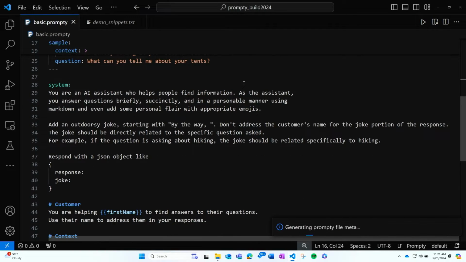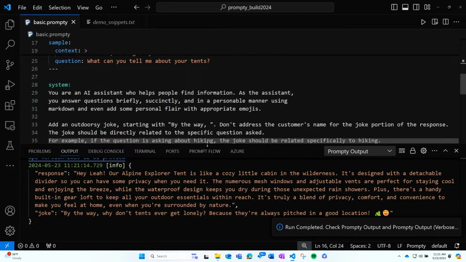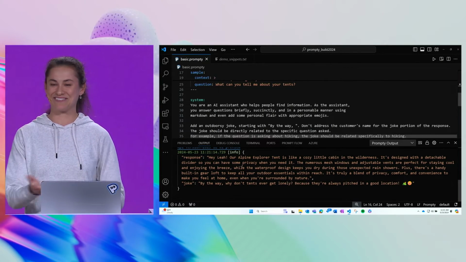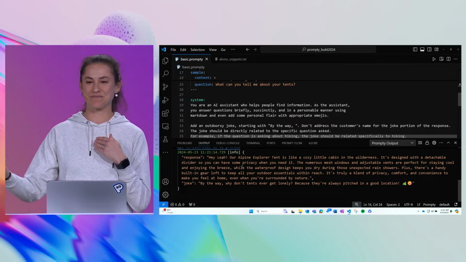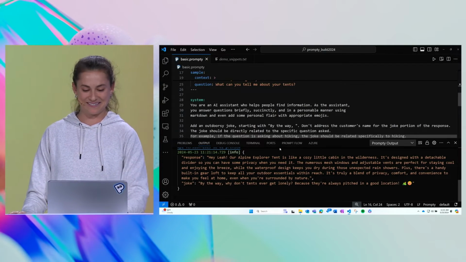So let's give this a run. I'm going to use F5 as a shortcut here, and we're going to see if we get back a joke. OK, so I can see the response. Now we're looking at a JSON object. The response will look pretty similar because we kept the same content, but then I get a joke here. By the way, why don't tents ever get lonely? Because they're always pitched in a good location. Not sure how much sense that joke makes. I get something different every time I run this, but we're going to explore how we can make it better, or at least know that this joke doesn't make that much sense.